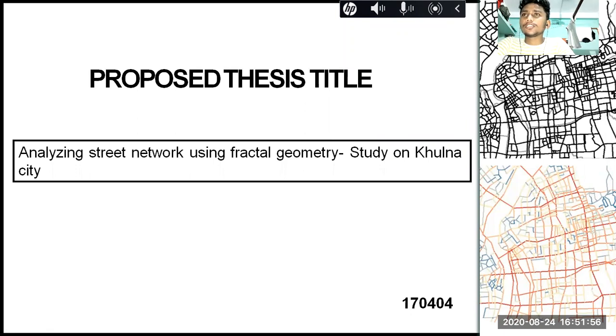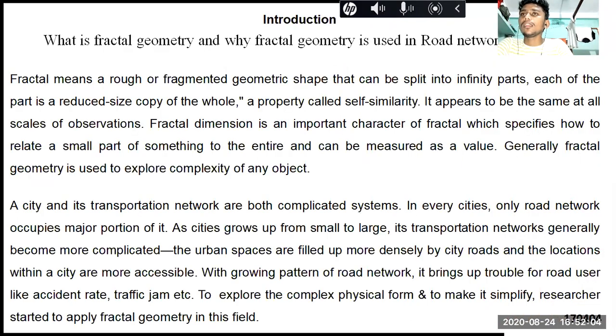Today I am here to present my thesis methodology. My proposed thesis title is Analyzing Road Network Using Fractal Geometry, a study on Khulna City. In the introduction, I want to explain two things. First of all, what is fractal geometry, and second, why fractal geometry is used in road network analysis.